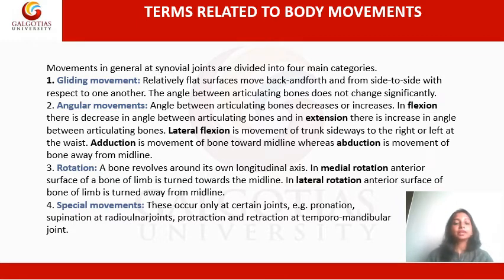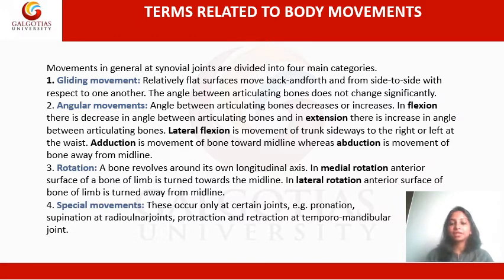The next type of movement is the angular movement. Here in angular movement, there are angles formed between articulating bones. So the angles can increase or decrease. In flexion, there is a decrease in the angle between the articulating bones, and when extension is happening, there is an increase in the angle between the articulating bones.